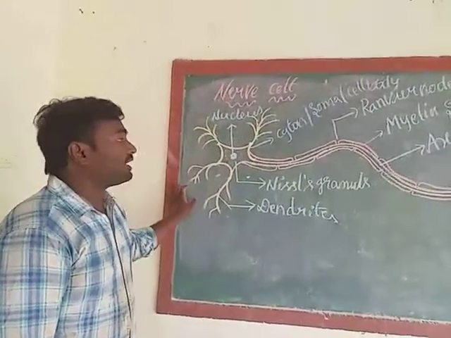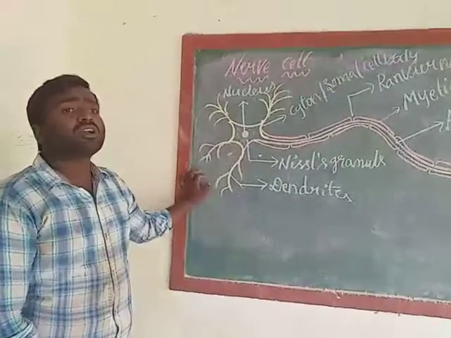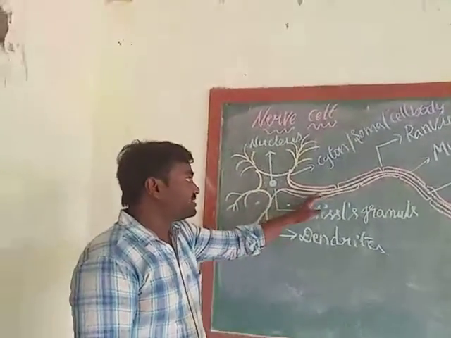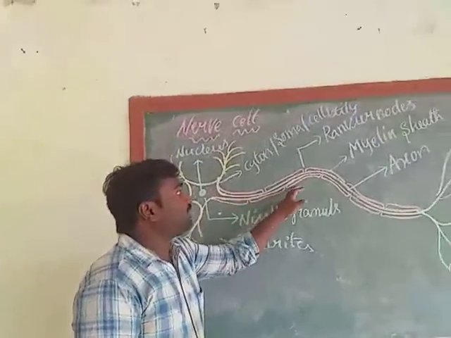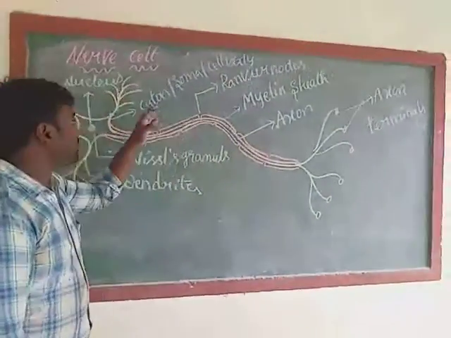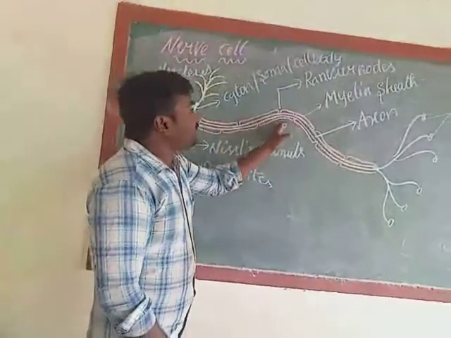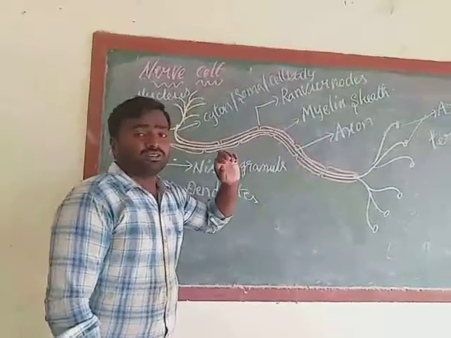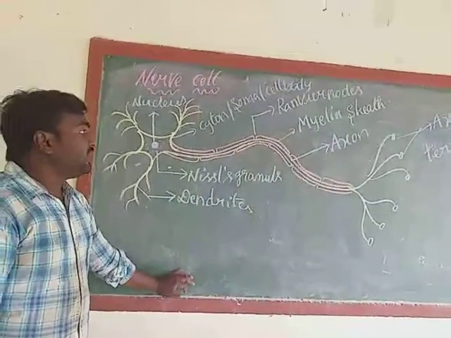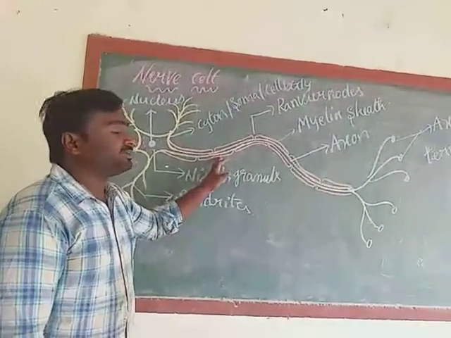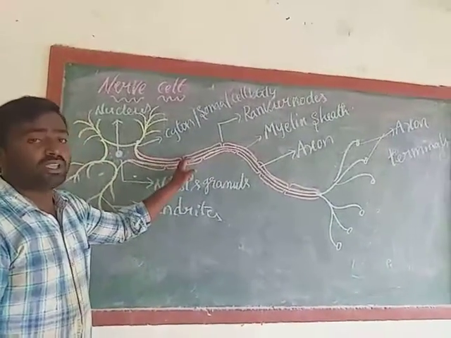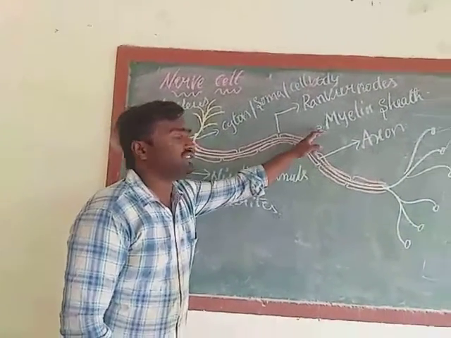Out of all these dendrites, one dendrite is somewhat longer when compared to all the other dendrites. That longer dendrite is called axon. That axon is covered by a sheath. Here it is in pink color. That sheath is called myelin sheath.